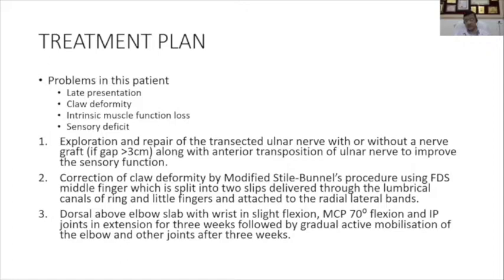Generally this branch is initially identified below Guyon's canal. From here we trace it upwards and then join it with the pronator quadratus branch near the wrist. So this is where we can expect early innervation of the intrinsic muscles.